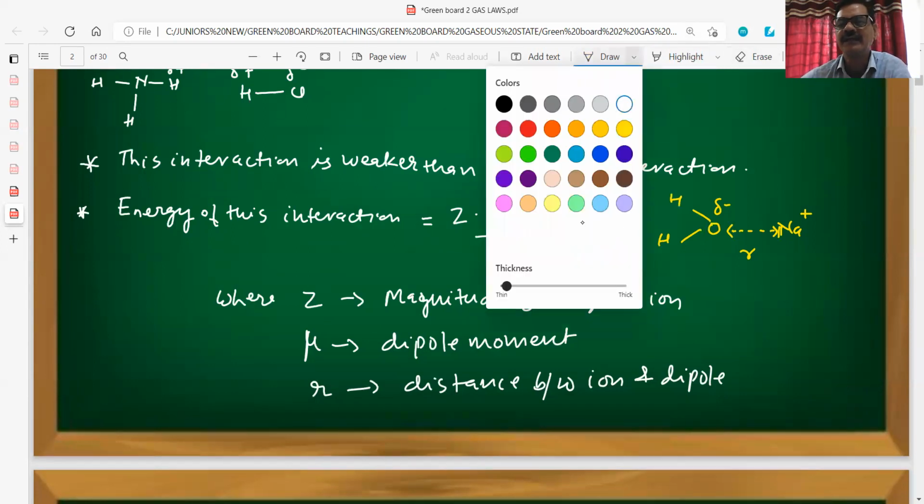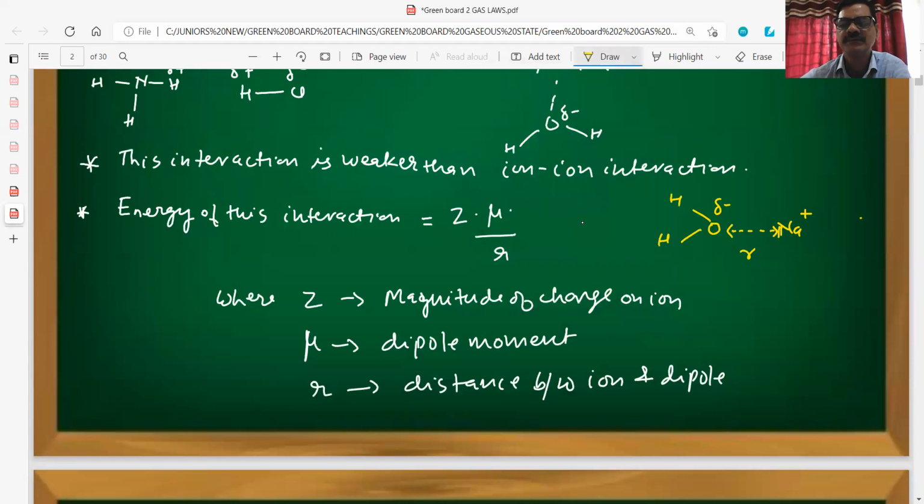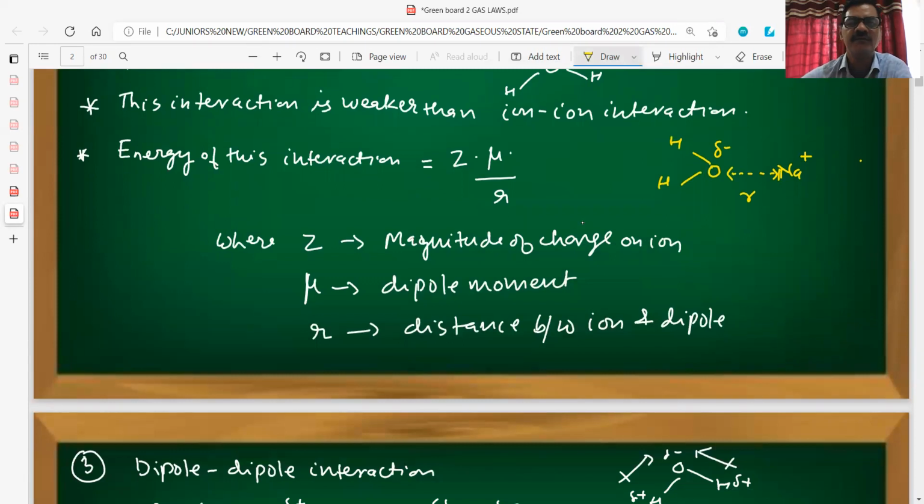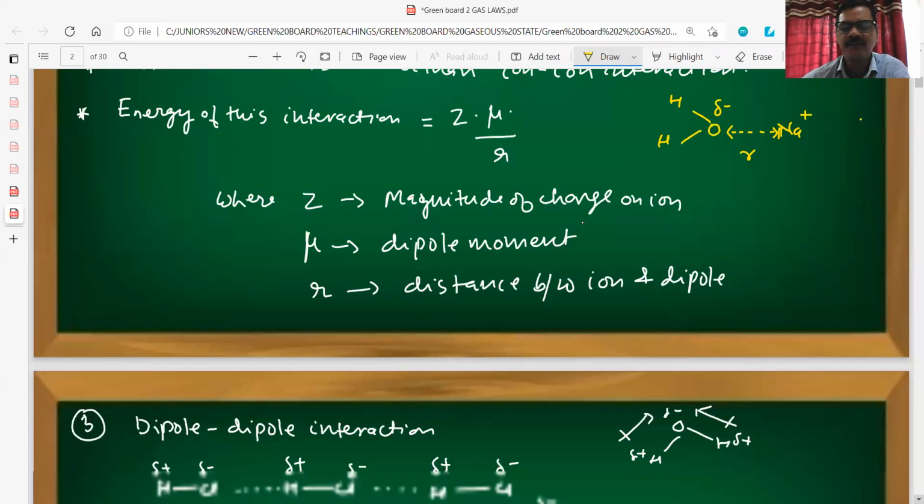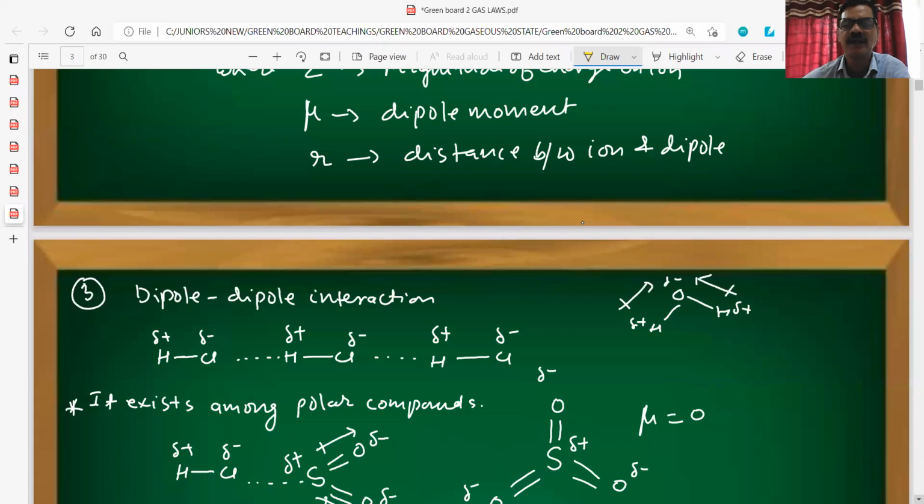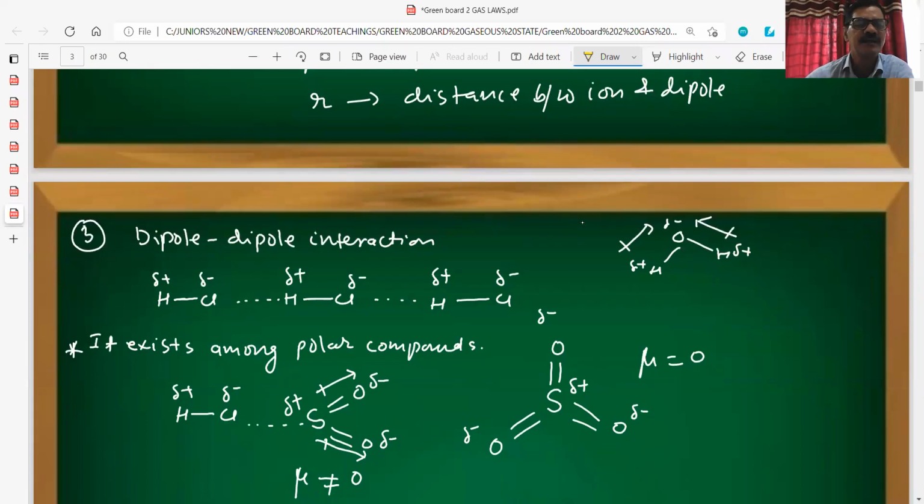So here again we can consider Z is the magnitude of charge on the ion, μ is the dipole moment, and R is the distance between the ion and dipole interaction. So this is the value of energy. After that, we can see the third type of interaction is what?